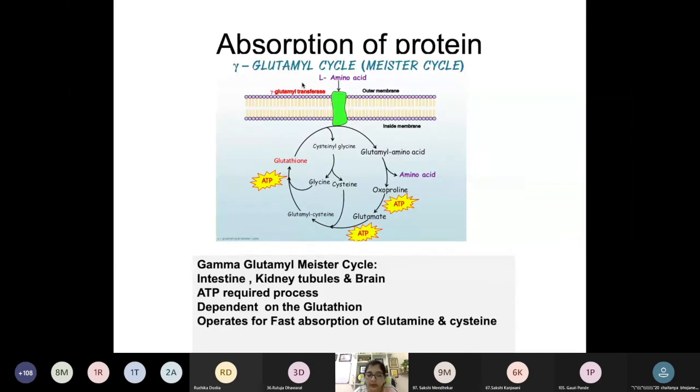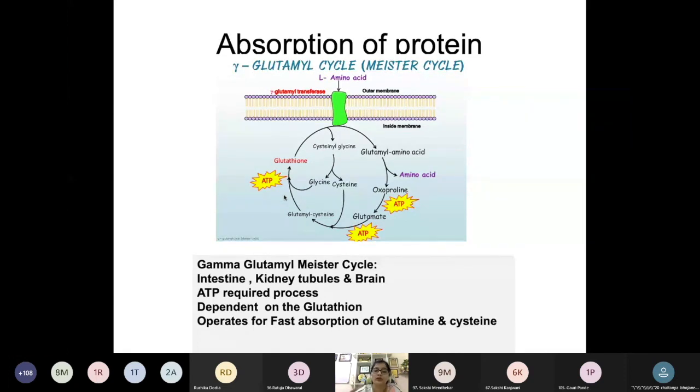Now why is it not active every time? Because you can see it is like going to a 5-star hotel. For internalizing one amino acid, we need to synthesize, there are requirements, like we need to have glutathione, so it utilizes glutathione, and second you can see it is utilizing 3 ATP. Okay, so it is very costly actually.